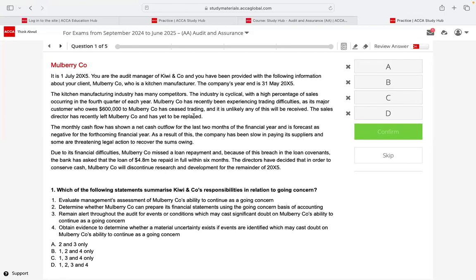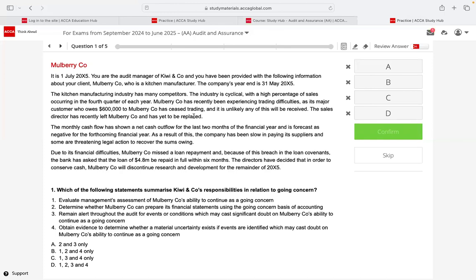Due to the financial difficulties, Mulberry Co. missed a loan repayment. Oh my God. Because of this breach of the loan covenants, the bank has asked that the $4.8 million loan be repaid in full within 6 months. So what has happened? You did not pay a loan and the bank has asked you to repay immediately. Within 6 months, you are supposed to pay that loan.